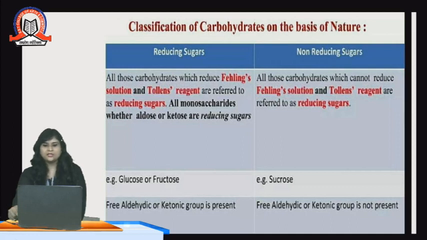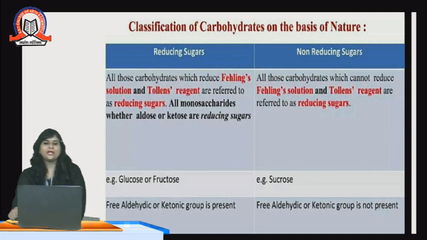Now the classification of carbohydrates on the basis of nature: reducing sugars and non-reducing sugars. Let's talk about reducing sugars first. All those carbohydrates which reduce Fehling solution and Tollens reagent are referred to as reducing sugars. All monosaccharides, whether aldose or ketose, are reducing sugars. Examples are glucose or fructose.